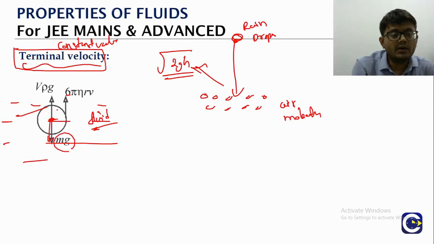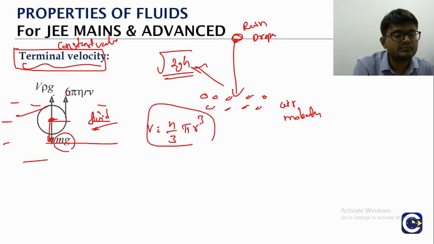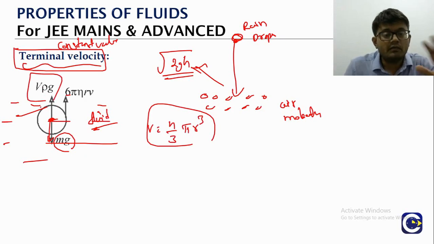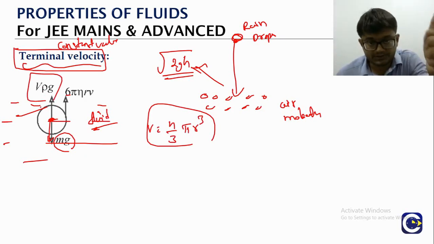We will take the volume of this. V, volume of this is what? V. So volume will be what? 4 by 3 pi r cube. That is the volume. There will be a buoyancy force acting because there is a liquid that is displaced. Buoyancy will be what? The weight of the liquid displaced, that will be upwards, upward thrust.